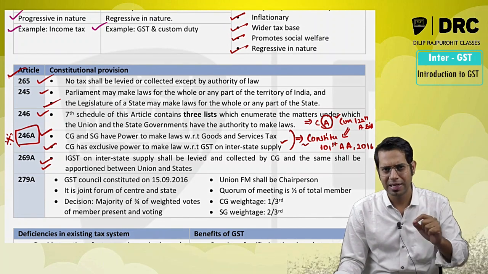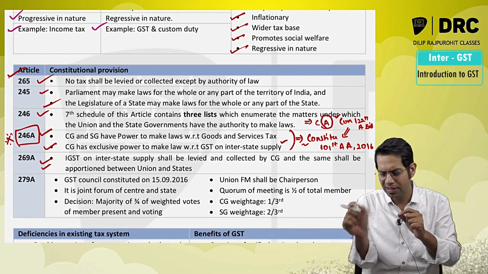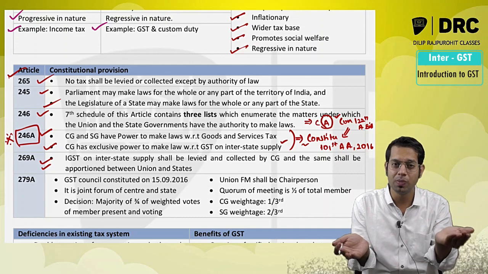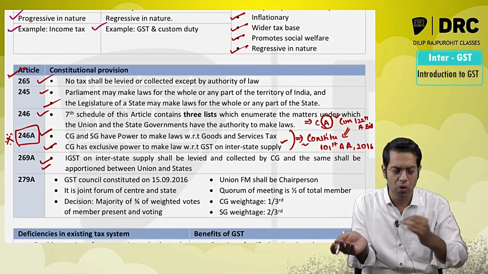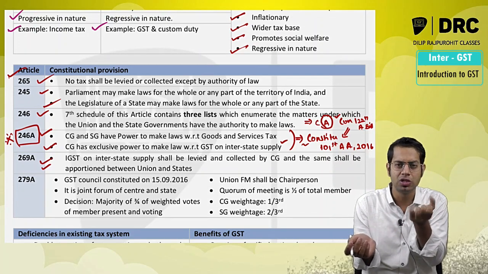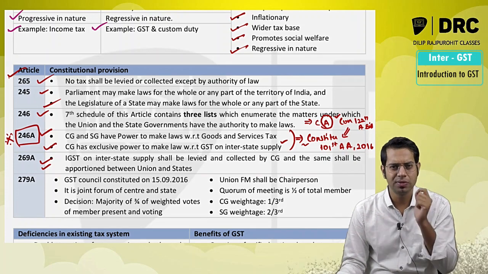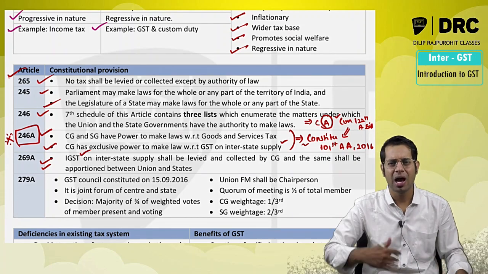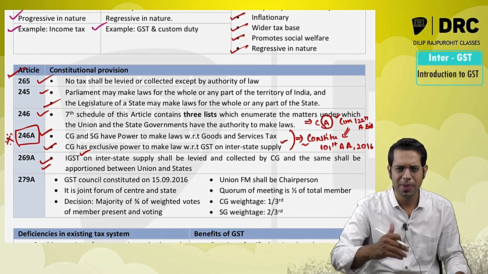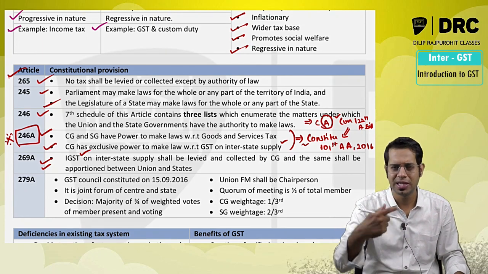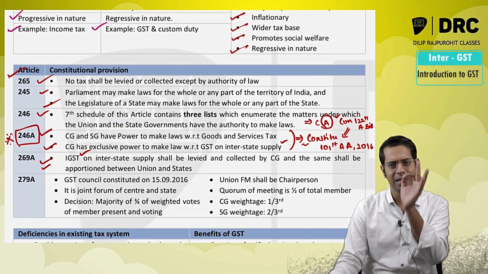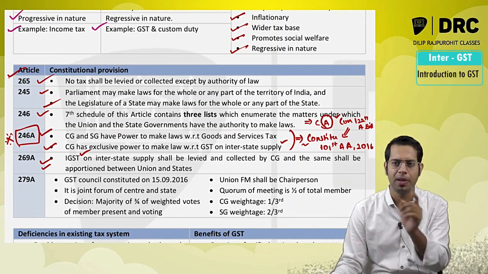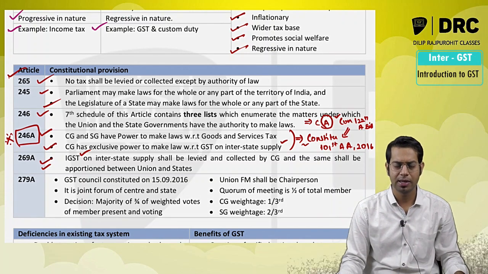Whatever taxes are collected by the central government will be apportioned between the central government and the consumer state, the place where the goods are going, the state which is consuming the goods. The tax I am going to levy for interstate supply will be called IGST. And how do I determine whether IGST will be levied, and which state government will take the revenue? In simple words, the provision with respect to place of supply will also be made by the central government.